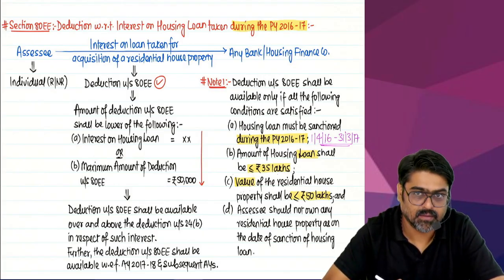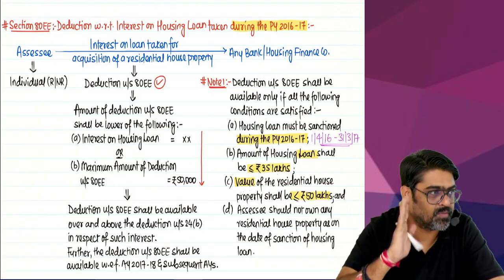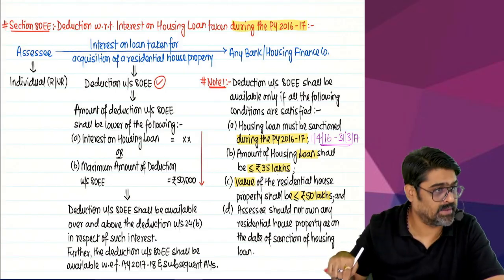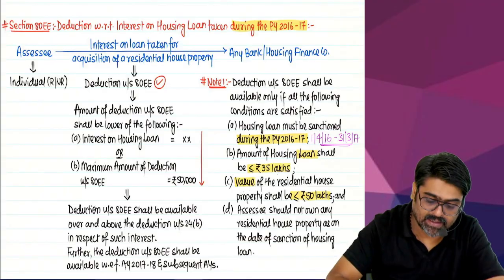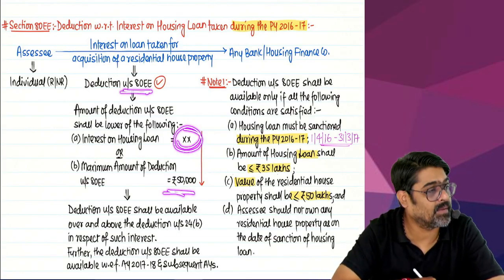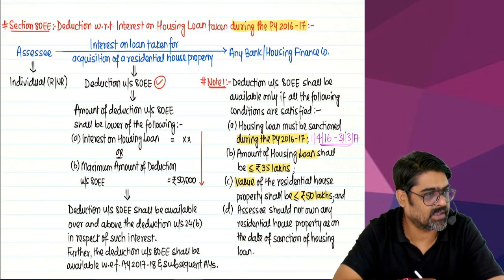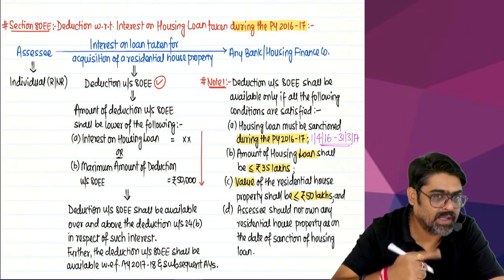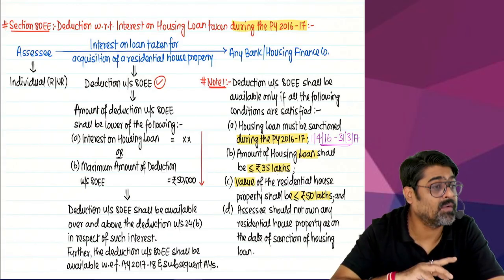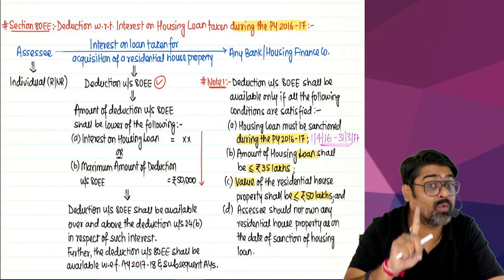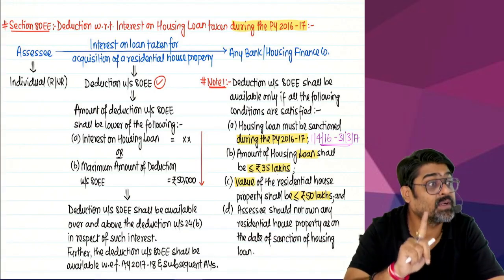But for that, 4 conditions must be fulfilled. How many conditions? If all these 4 conditions are satisfied, only then that extra interest will be allowed under section 80EE, subject to maximum 50,000. So first condition is loan must be sanctioned. Date of release of the loan is not important. When the loan was sanctioned, date of sanction.